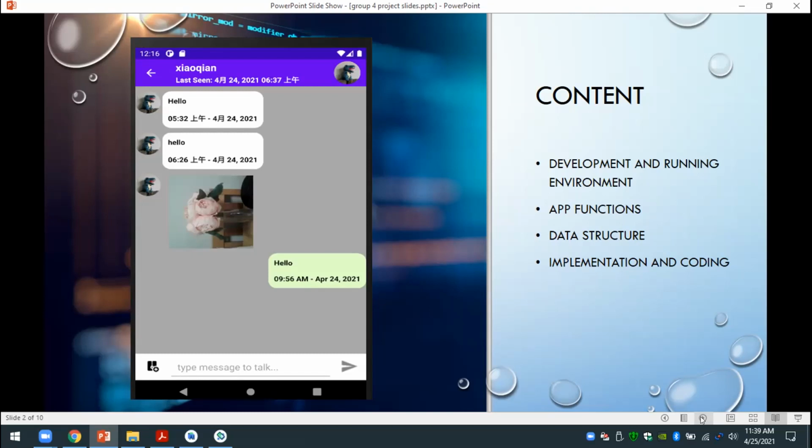Not only that, you can also create a group instead of talking to individual people. In a group, many people can discuss many things. You can have a conversation with a group, record a video, send a message, send pictures, whichever you like. ShoutOut is very easy and simple to use. This is just to give you a brief summary of ShoutOut. I will pass along to Shuani, who will discuss the development and running environment.